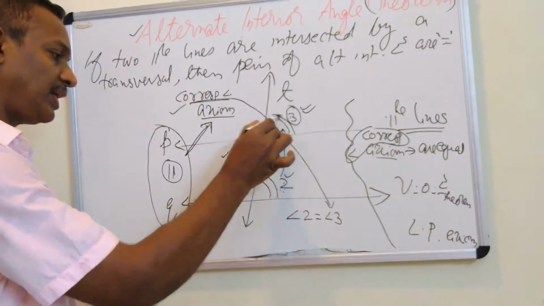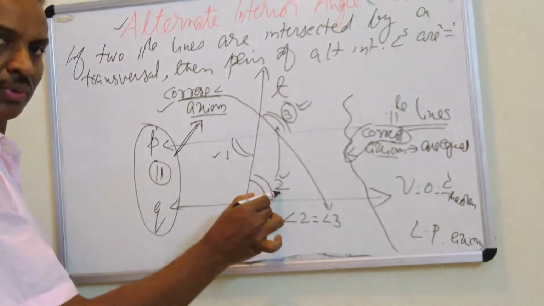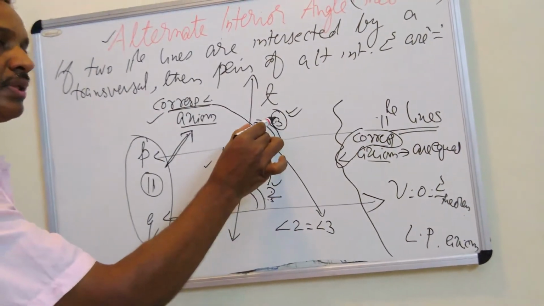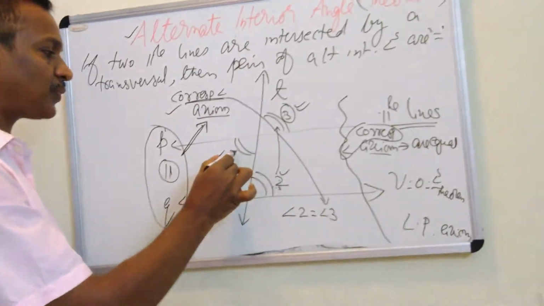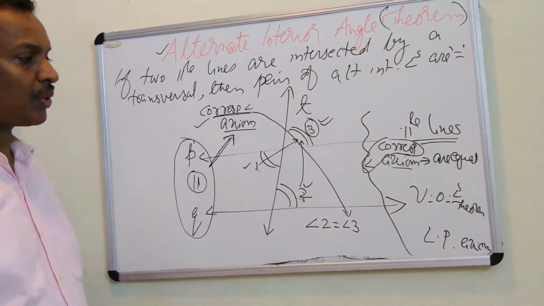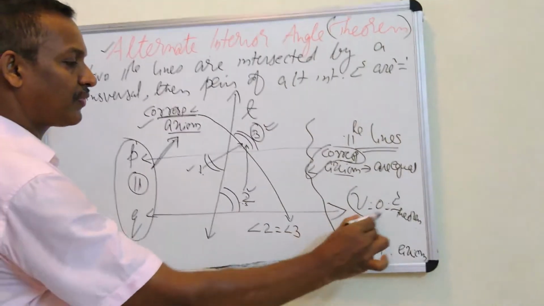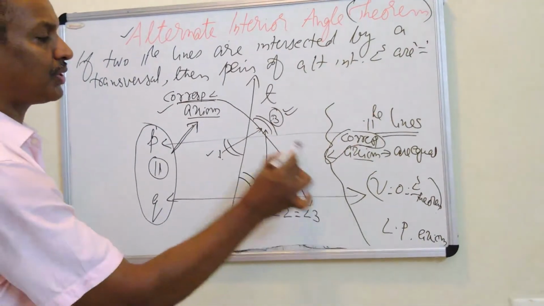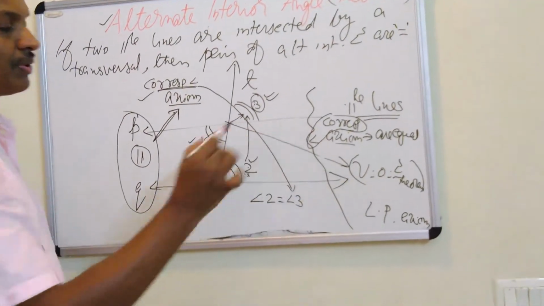Actually we have to connect 1 and 2. Now 2 is connected to 3. In any way this 1 is connected to 3. Yes, we all know that. This theorem we can use: the vertically opposite angle theorem. All of you know it.